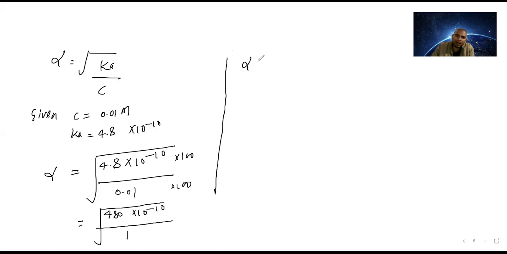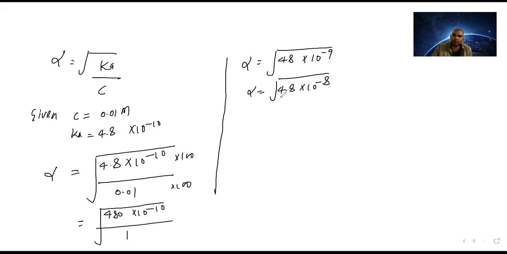So alpha is equal to the root of 48 into 10 power minus 9. What is the root of 49? Otherwise one thing we can do here. Because 9 is there, that will create the problem. If 8 is there, we can take the root out. So alpha is equal to, I am putting 4.8 into 10 power minus 8. This will be much better.